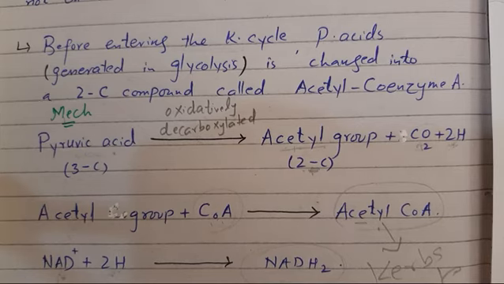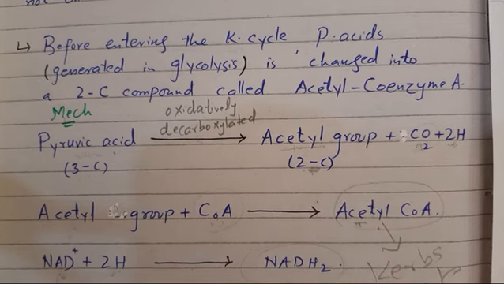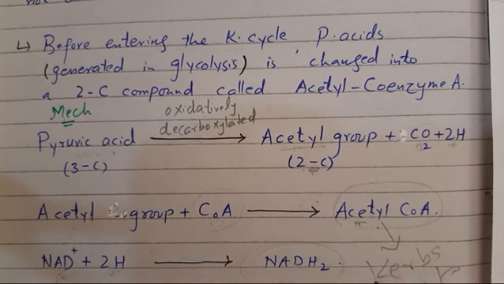This process is called the linked reaction because it links glycolysis to the Krebs cycle. And further oxidation of acetyl CoA takes place in a cyclic manner. That cycle is called the Krebs cycle.